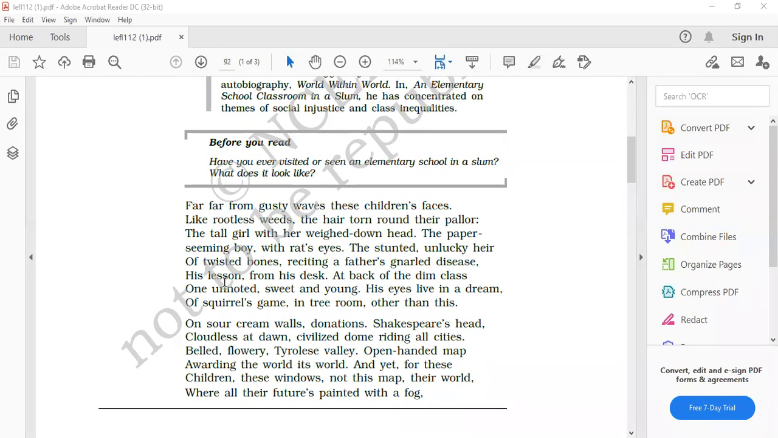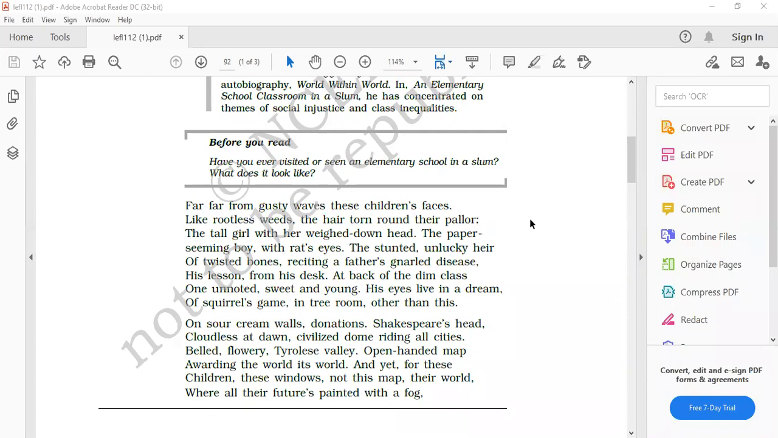The stunted, unlucky ear of twisted bones reciting a father's gnarled disease, his lesson from the desk. Here is a full stop. This is another boy. We are talking about different children sitting in that classroom. So, unlucky ear refers to the stunted boy who has not got proper growth. He has twisted bones and he has inherited this disease from his father.